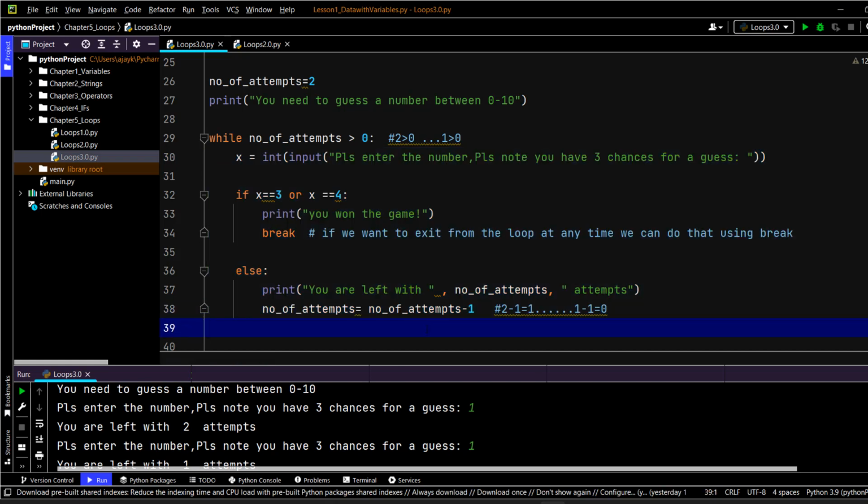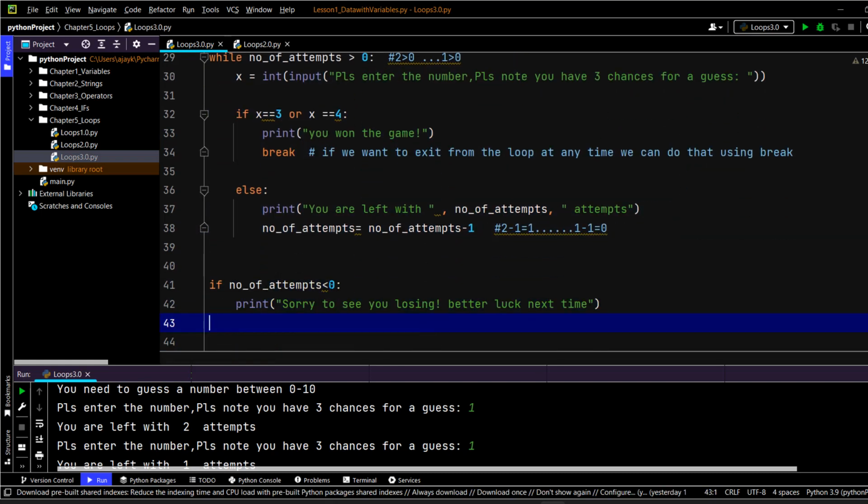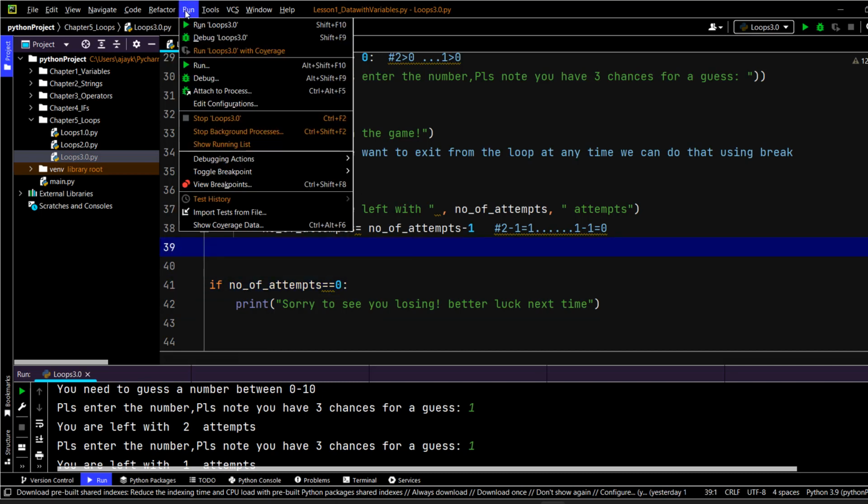And when the code exits, here I should now write equals to 0 because number of attempts is 0, so that we can see the, sorry to see you losing. Okay, this is the plan. Okay, so let's go and run this again.